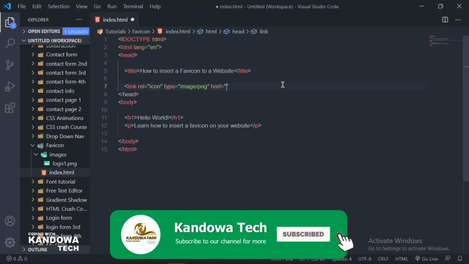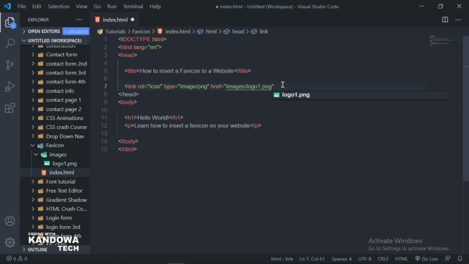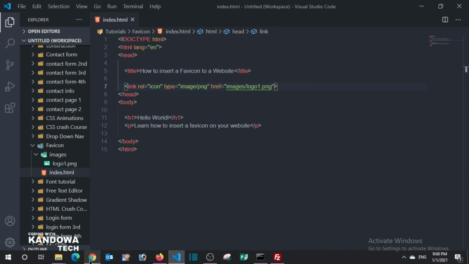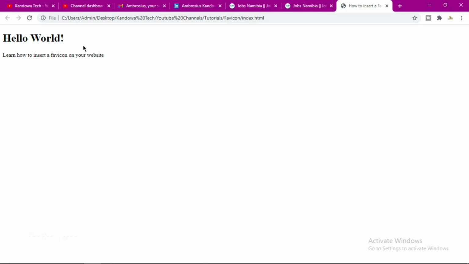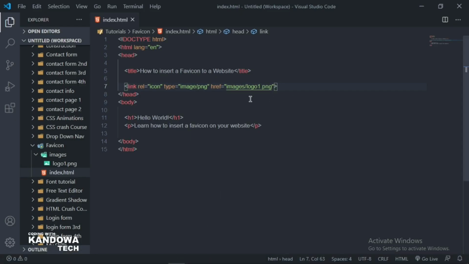We know it's inside our images folder, and the name, we know it's logo1.png. Then we close it off, and save that. Now let's come into our browser, and refresh. If you look up here, you got your fav icon now showing up there. Perfect. That's how you add a fav icon to your website.